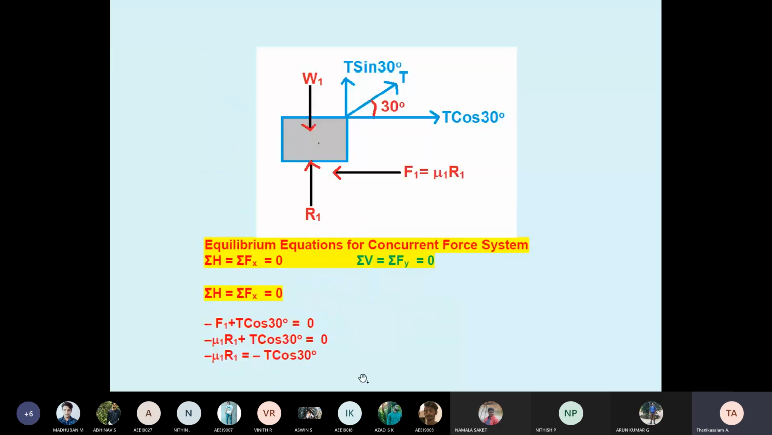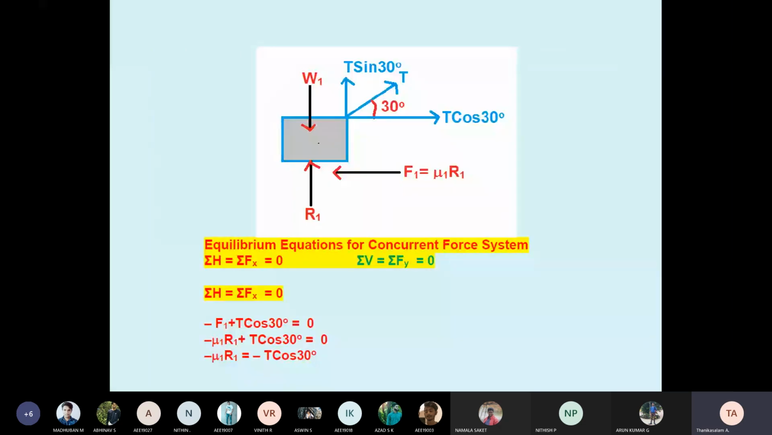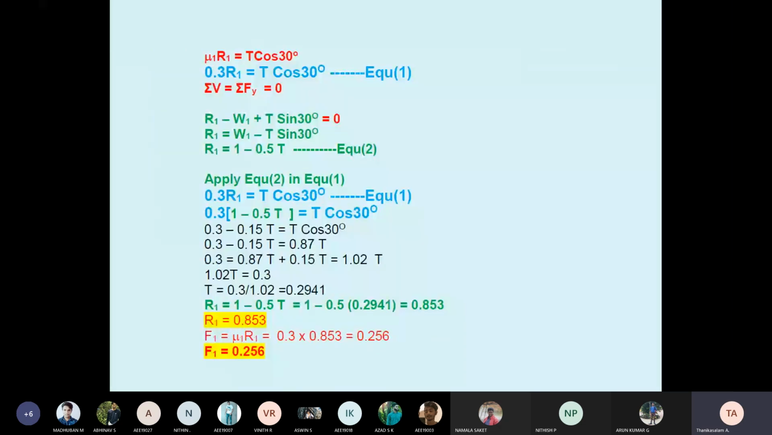See, in this question, our aim is only P. Students, they ask to find the P. Why am I considering block A? We have to first consider block A only, then only we can solve the P value. That's why I have chosen A first. Then we have to go to B. See the question: find the force required to move block B. So we considered block A, and we calculated R1, F1.